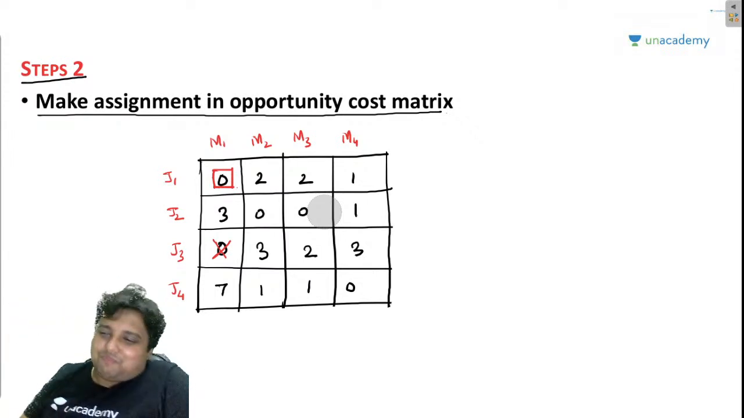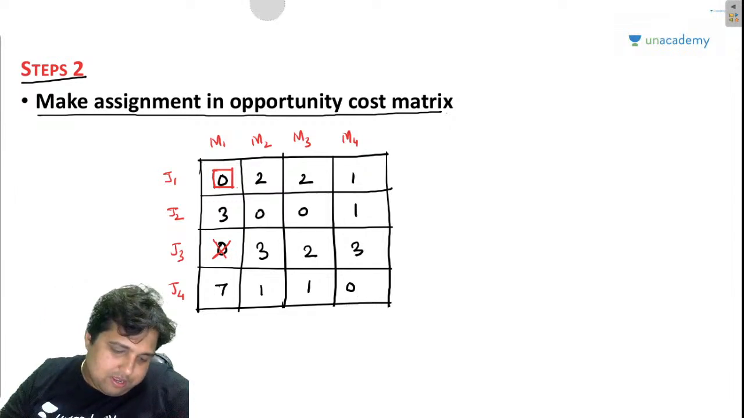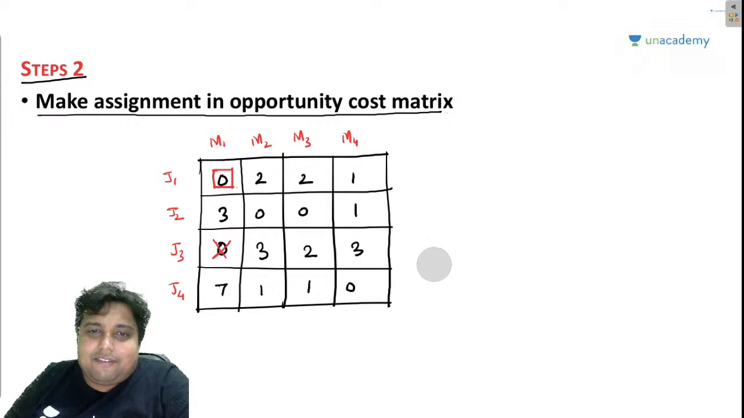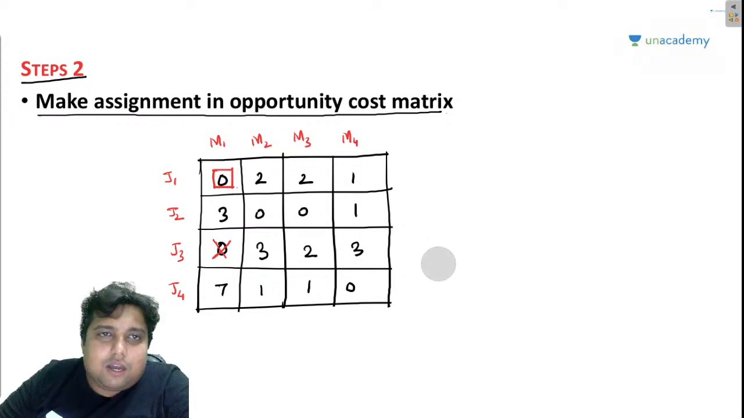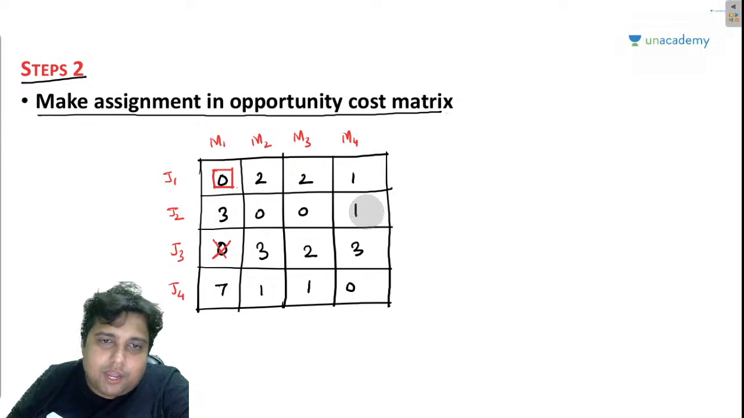Okay, so let's look at this. Yes, definitely. So guys, now I will be moving on. I am saying that if there is more than one zero, just skip that row and move on to the next row. Now let us talk about job 3. Because this zero is chopped out, I will not be assigning this zero. Now there are no other zeros.